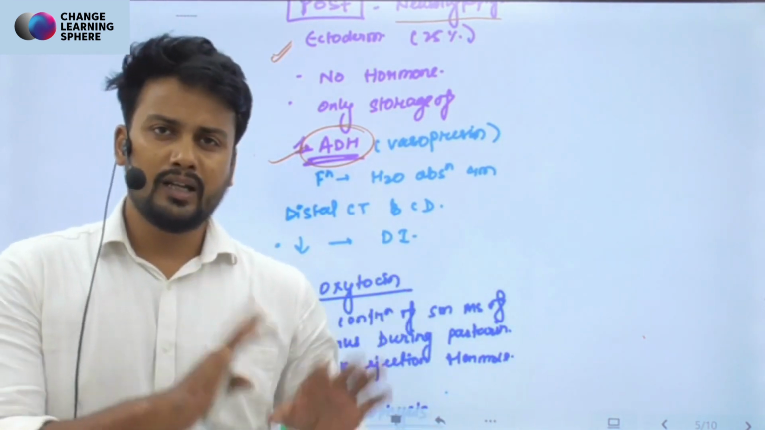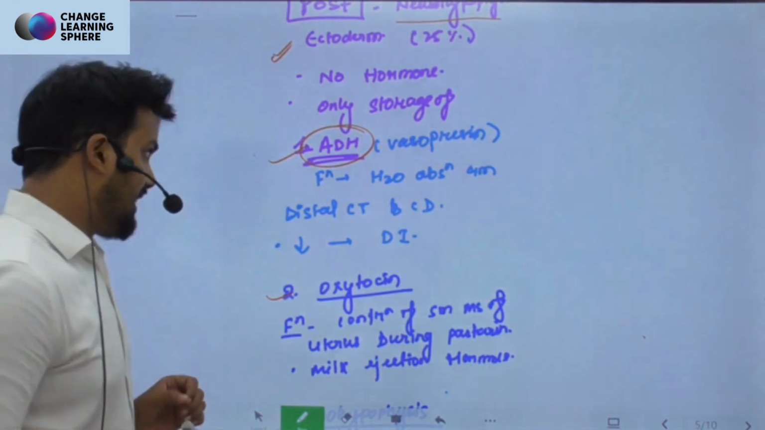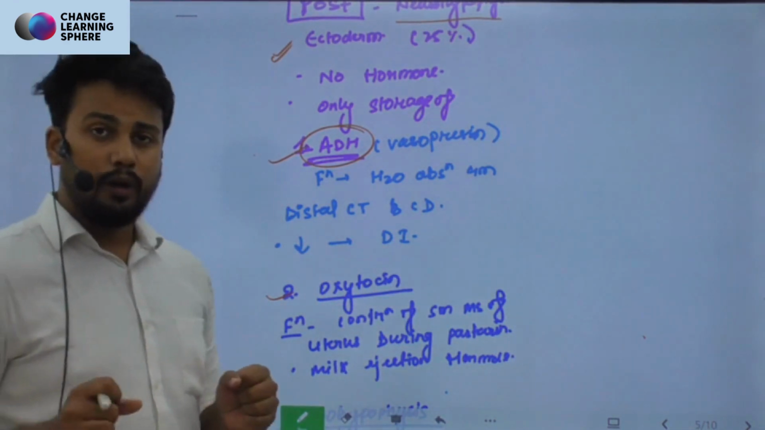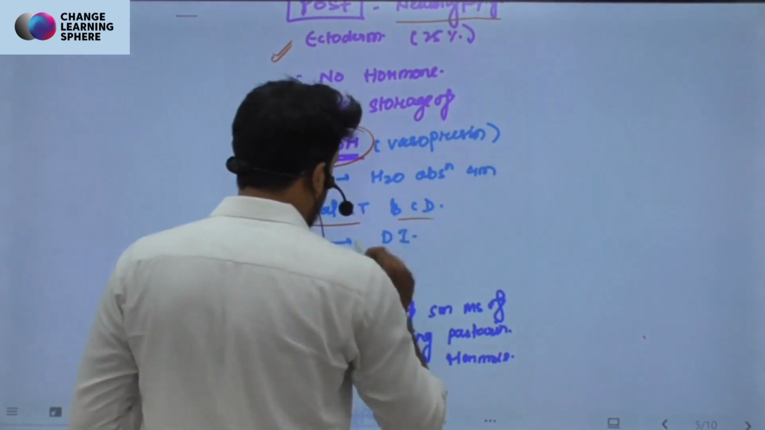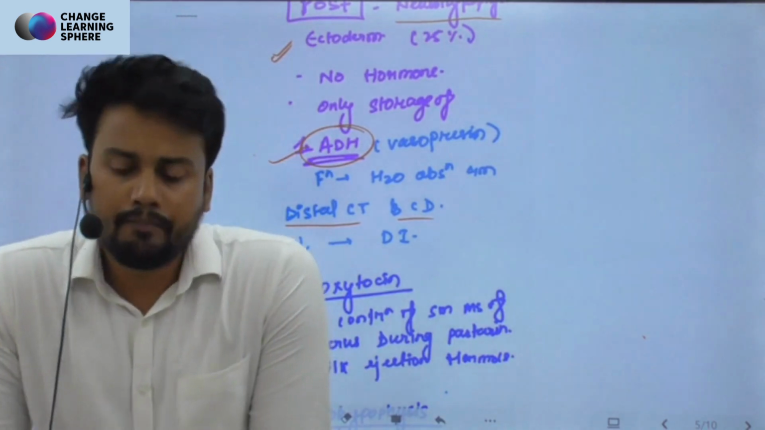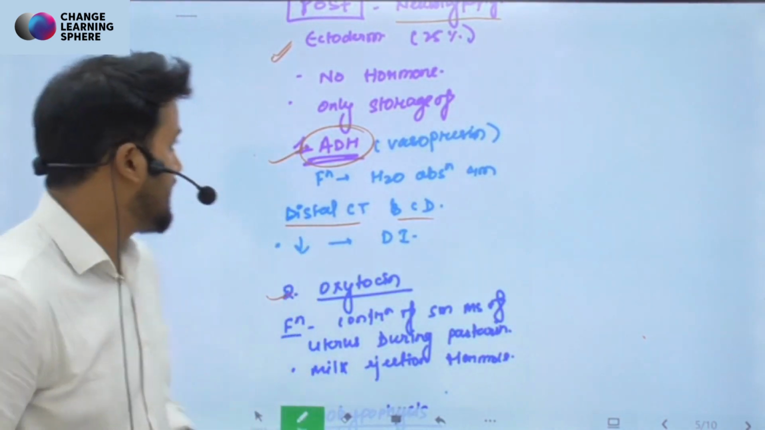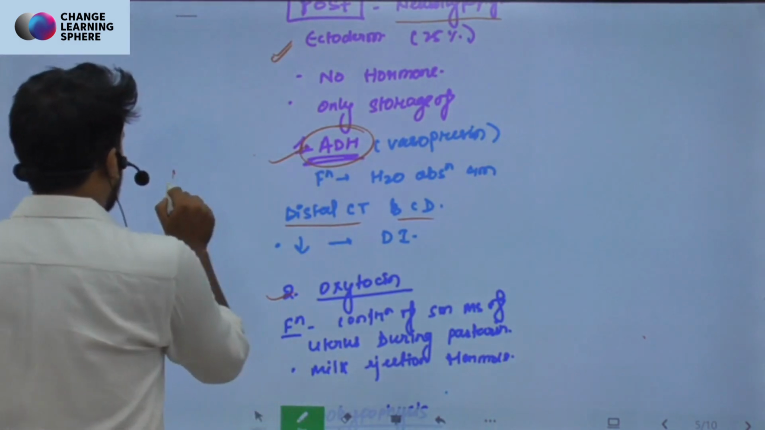We are not going into the depth of that, right? So ADH. Now the question arises, from which part it absorbs the water? So from distal collecting tubule and collecting duct, right? Now there is a disease related to the decrement in the ADH. Like I said that ADH is responsible for absorption